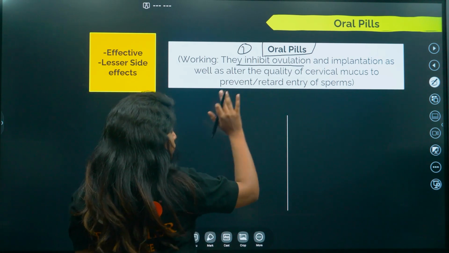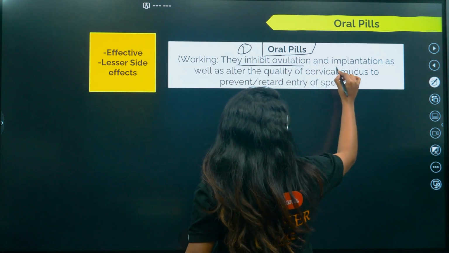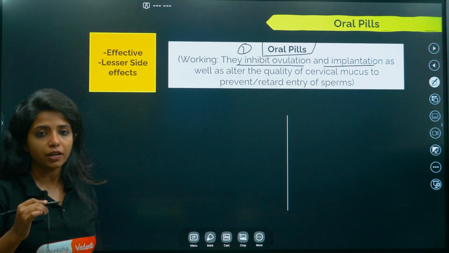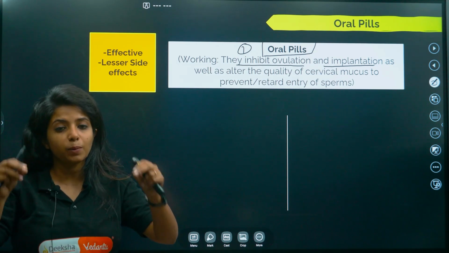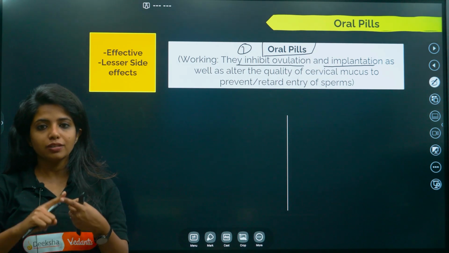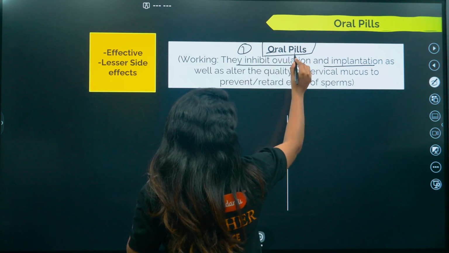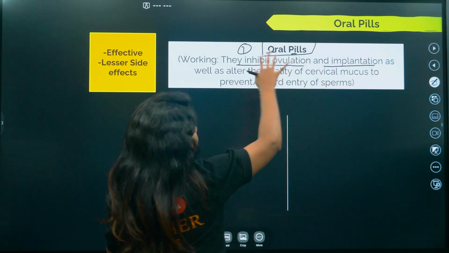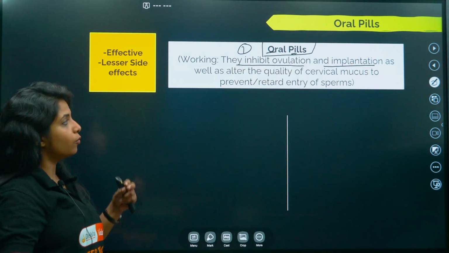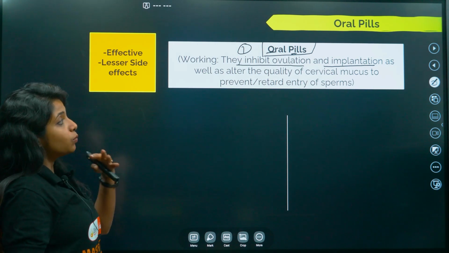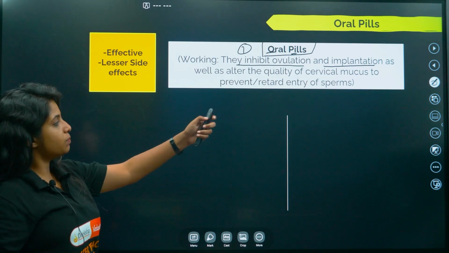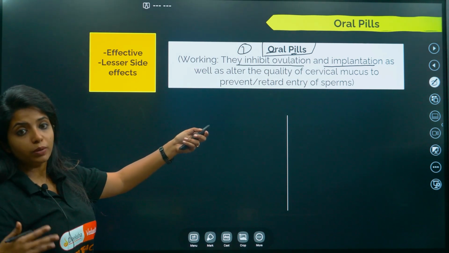And apart from inhibiting ovulation, it should also be inhibiting implantation. So the embryo should not get implanted in the endometrium. So ovulation and implantation you have to remember. How can you remember? O for ovulation, and I for implantation. Both of them are being restricted because of oral pills, as well as the quality of cervical mucus is also being changed.